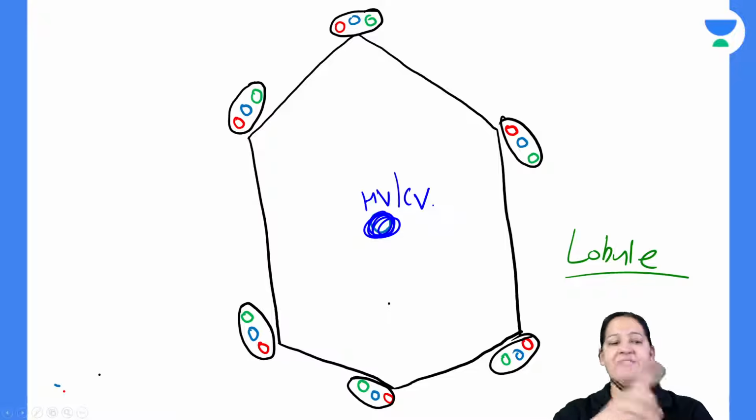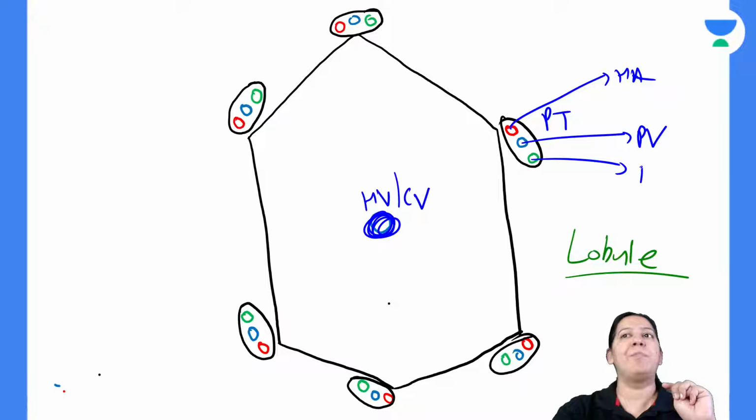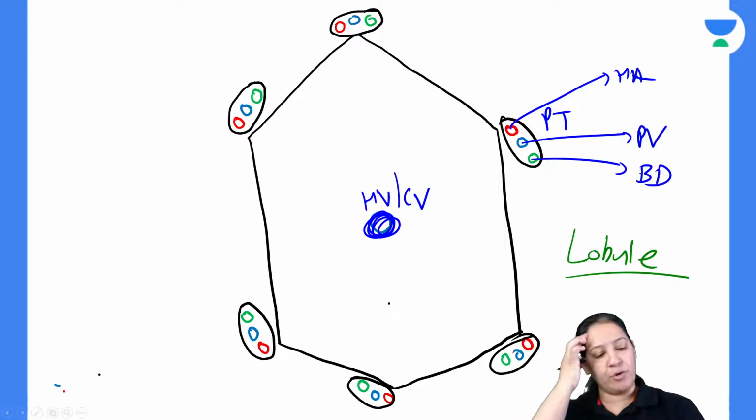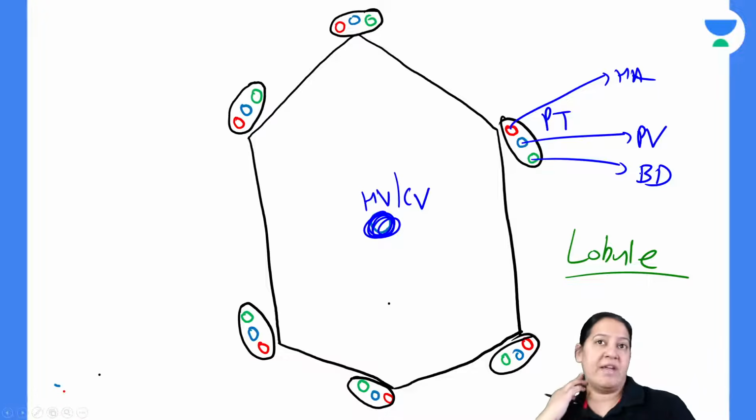What is present at the periphery? At the periphery, we have portal triads. What is the composition of a portal triad? A portal triad has three things. This is the hepatic artery, the red one. This is the portal vein, the blue one, and this is the bile duct, the green one. So that is the portal triad. So we have six portal triads and one central vein. So this is a hexagonal model.